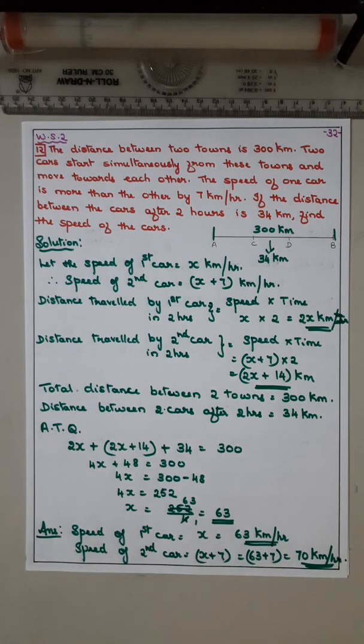So this was about the questions related to the distance between the two towns. Hope everyone understood. So first, write the speed of the one car, let it be x, the other car will be x plus whatever value is given. So find out the distance covered after 2 hours for both the cars, and the distance between the two cars after 2 hours is given. So when you add all the three, you will get the total distance.